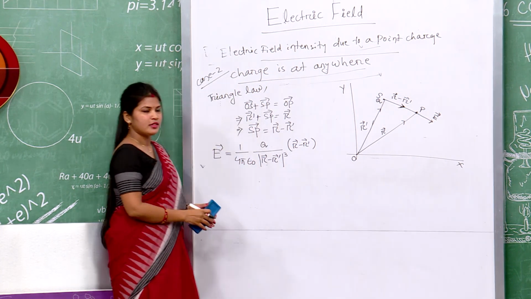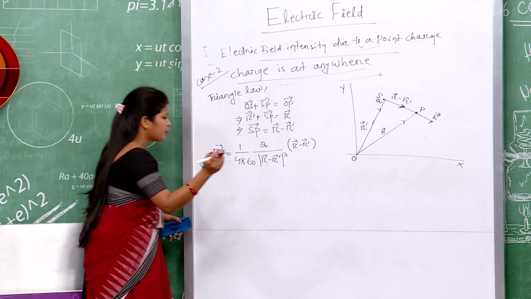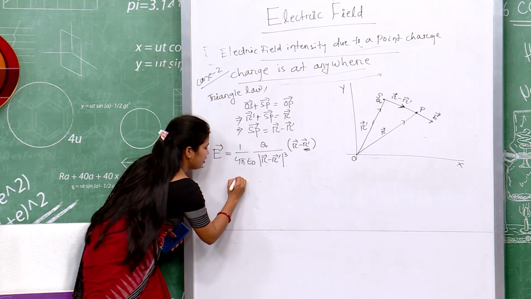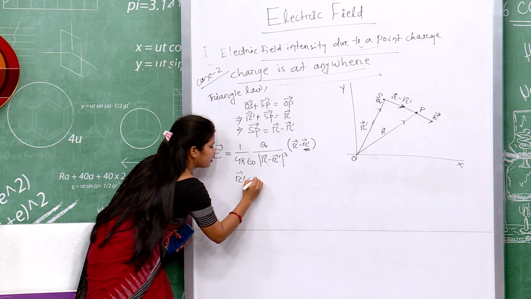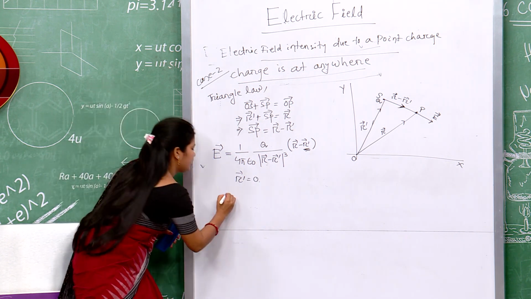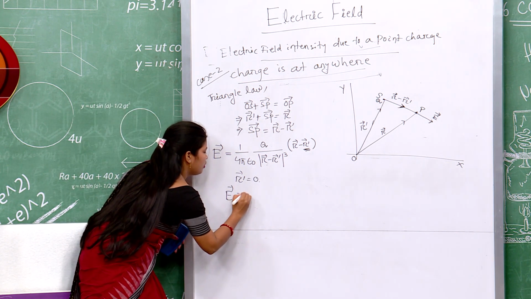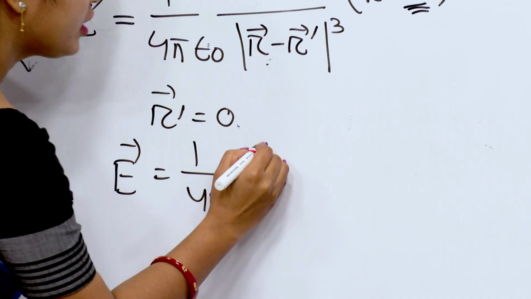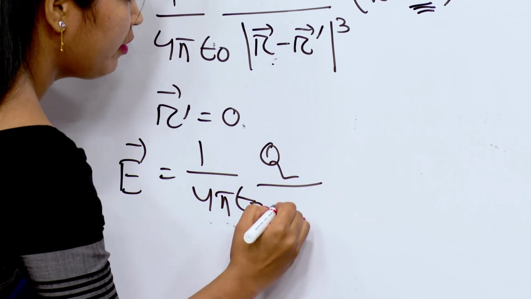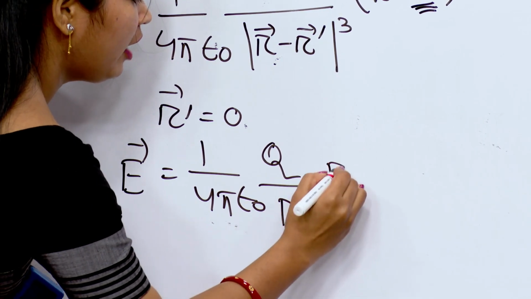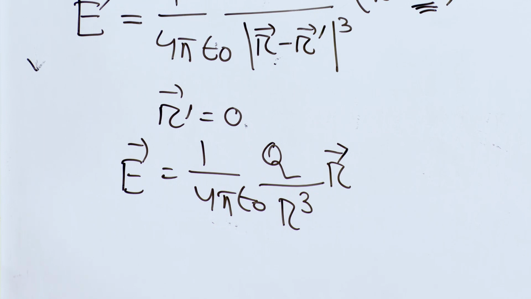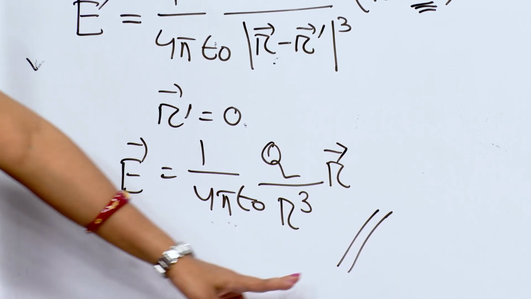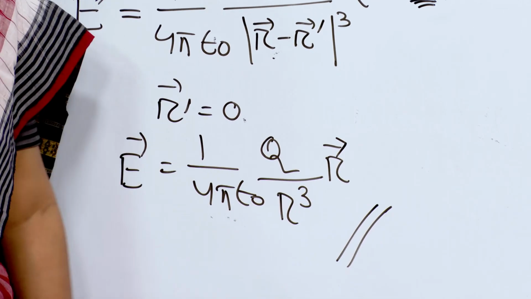See, when r dash is 0, we get E is equal to 1 upon 4πε₀ q divided by r³ r vector, and this is the case for a point charge when the charge is at origin.